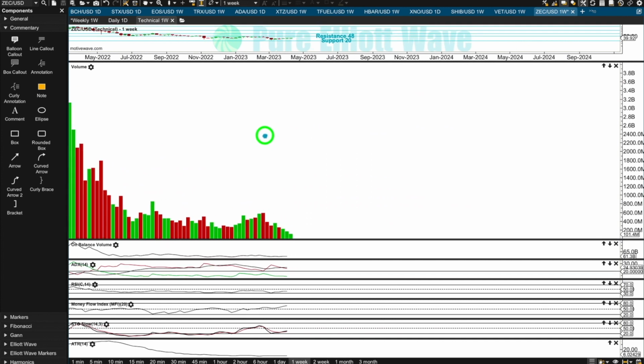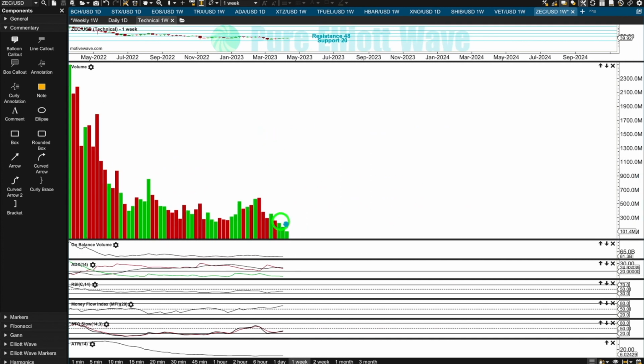On the weekly chart, there is no push from volume pushing price higher. The piercing pattern, however, did have push from volume compared to the previous downward week. There was an increase in volume for the piercing pattern. So we can have a little confidence in that bullish piercing pattern.